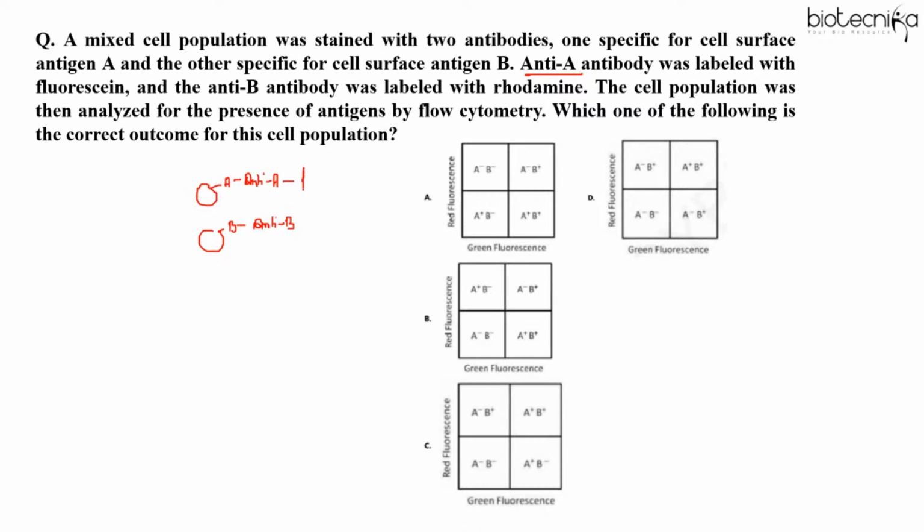Now anti-A was labeled with fluorescein and anti-B was labeled with rhodamine. Then you are analyzing the presence of antigens by flow cytometry. So which of the following is the correct outcome for this cell population?